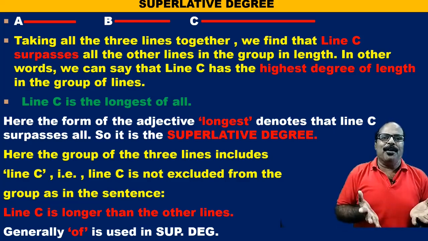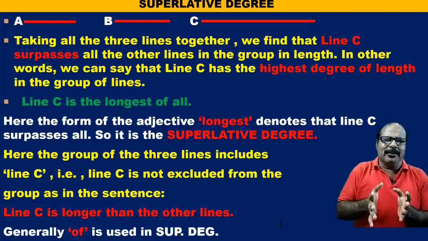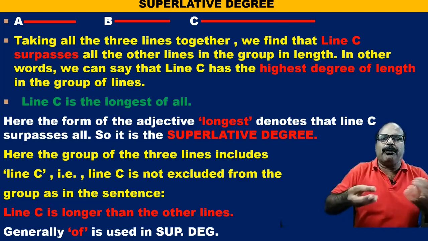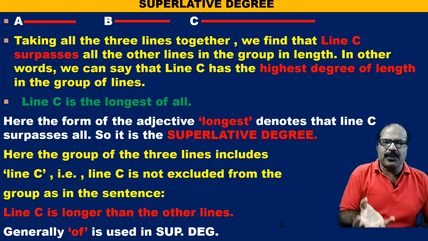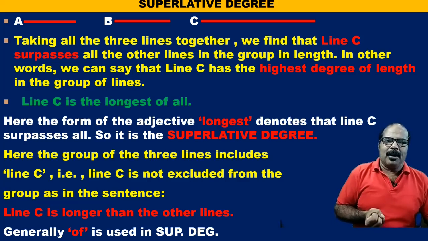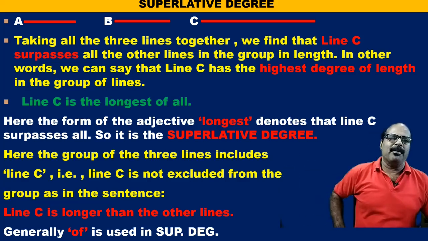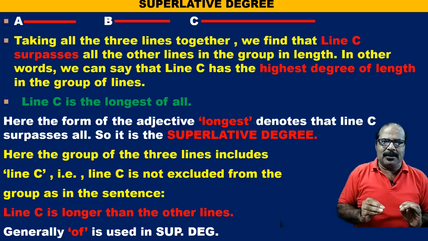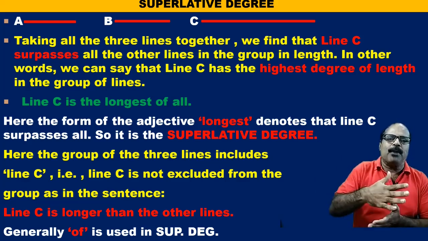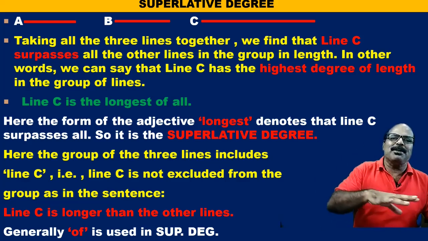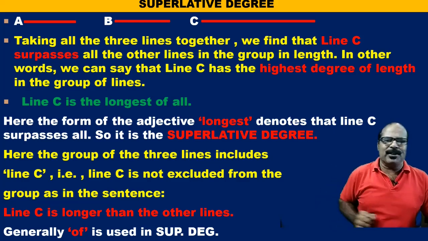In my next video, I will discuss how we can make different forms of the adjectives. That means the base form is the positive form, and how we can turn them into comparative form or into superlative form. And then we will discuss how a sentence in superlative degree can be transformed into comparative degree or positive degree and vice versa. So all these things will be discussed in my next videos.